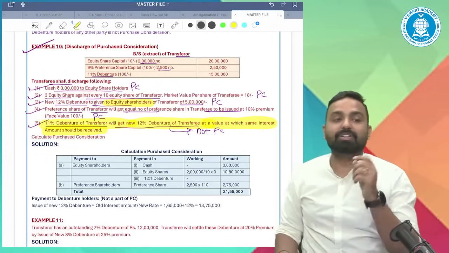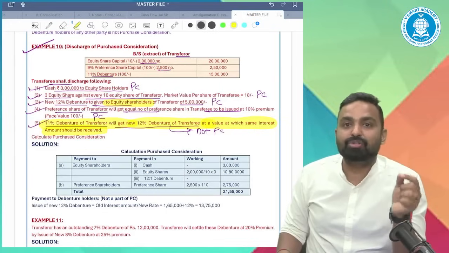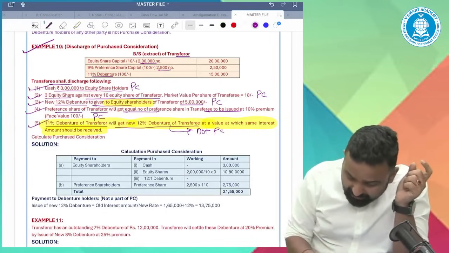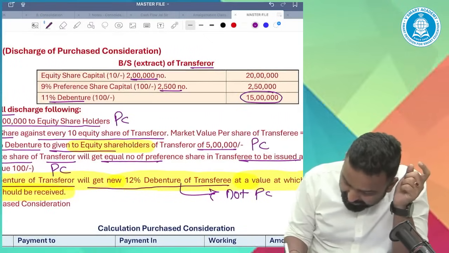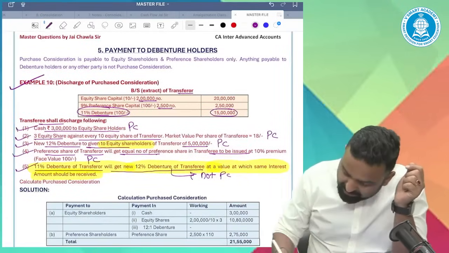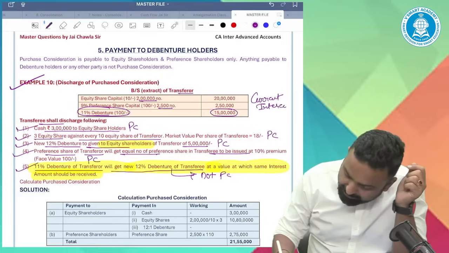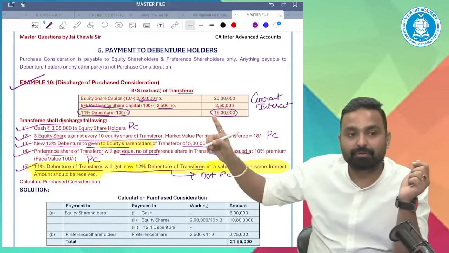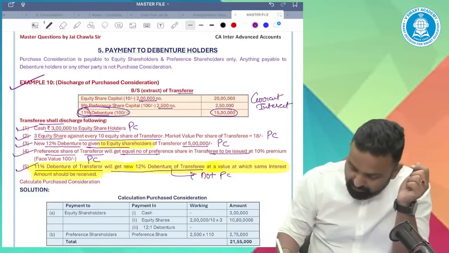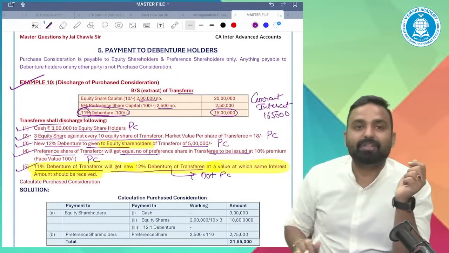Currently these debentures are of 15 lakhs and these are 11% debentures. So can you please tell me their current interest amount? 15 lakh multiplied by 11%, it's 1,65,000.